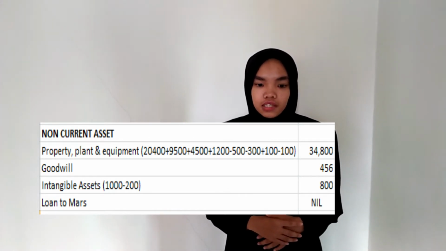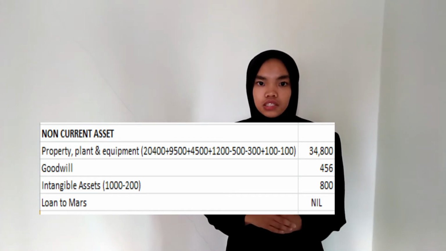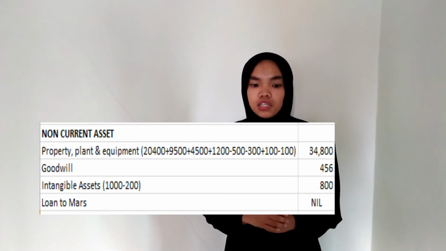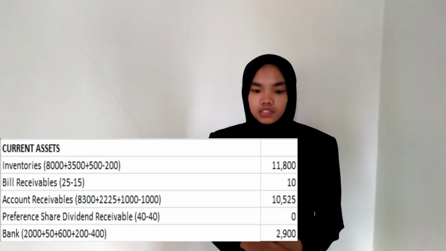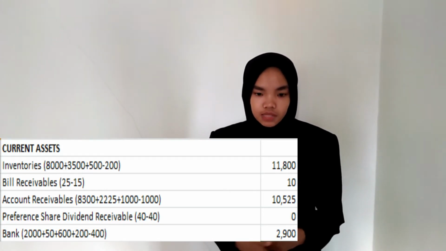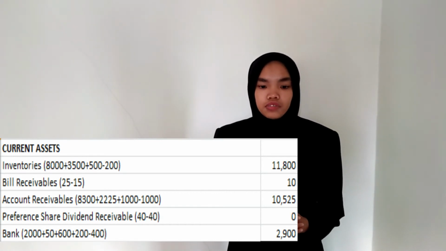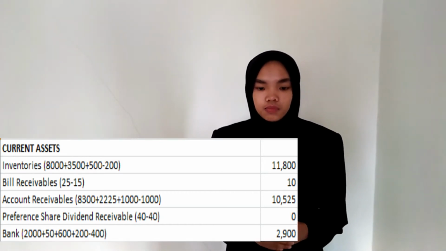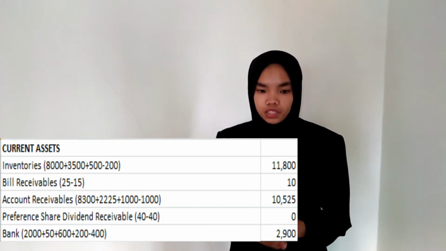Loan to Mas will be nil since it was an intra-transaction. Next, current assets. For inventories, the adjustment is minus 200 of URP. Bill receivable, the adjustment is undiscounted bill receivable of 50.